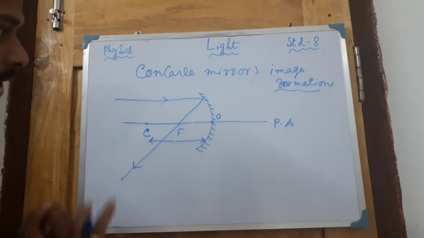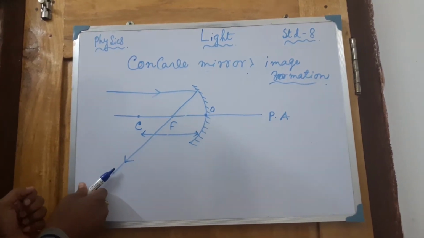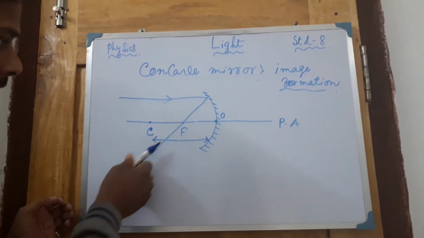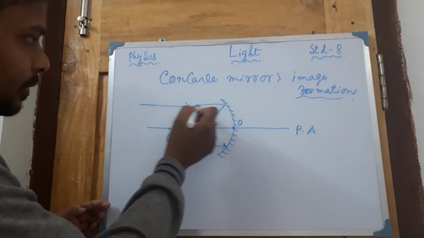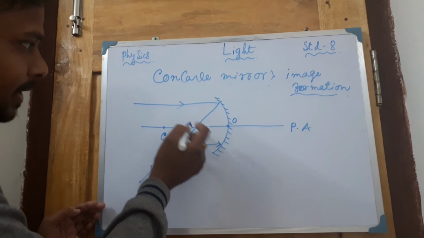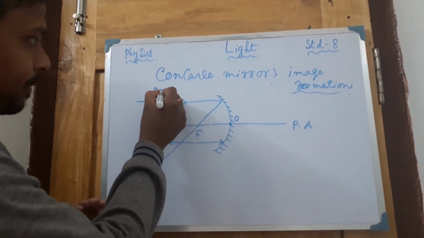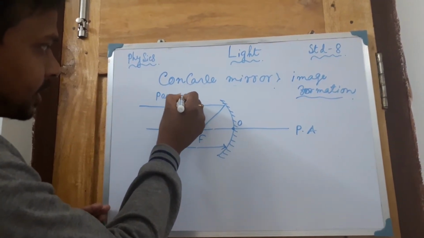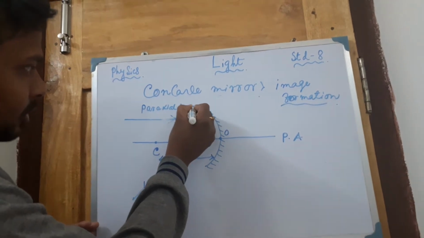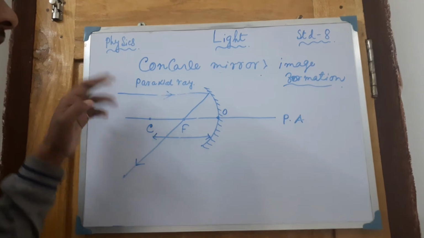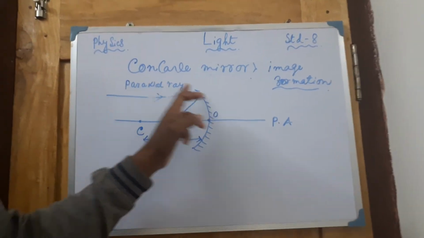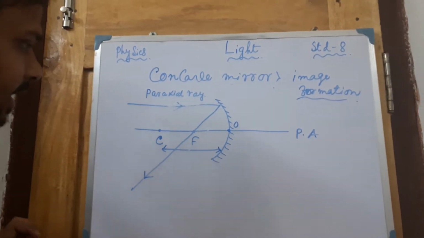Second condition: the opposite will happen. If you focus a torch through the focus, then after reflection it will pass in this way. A ray which is parallel to the principal axis is known as a paraxial ray. These are all paraxial rays, simply parallel to the principal axis.